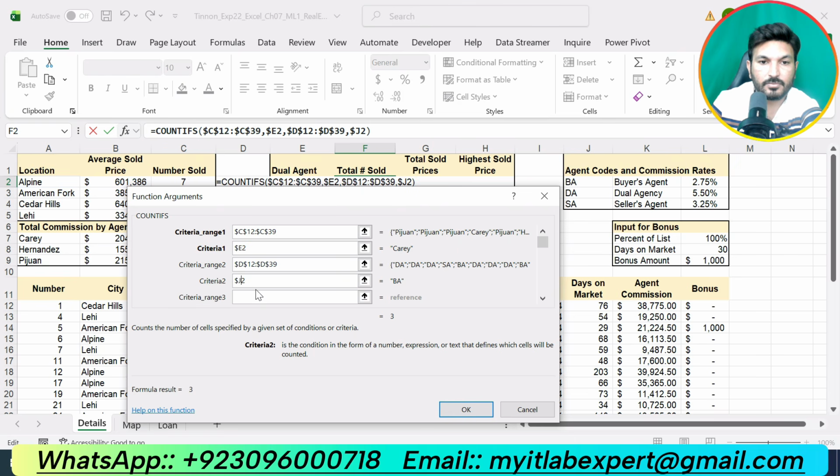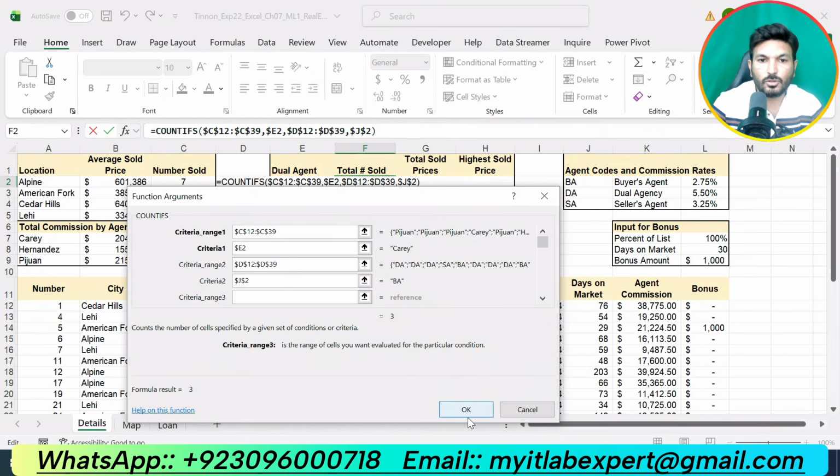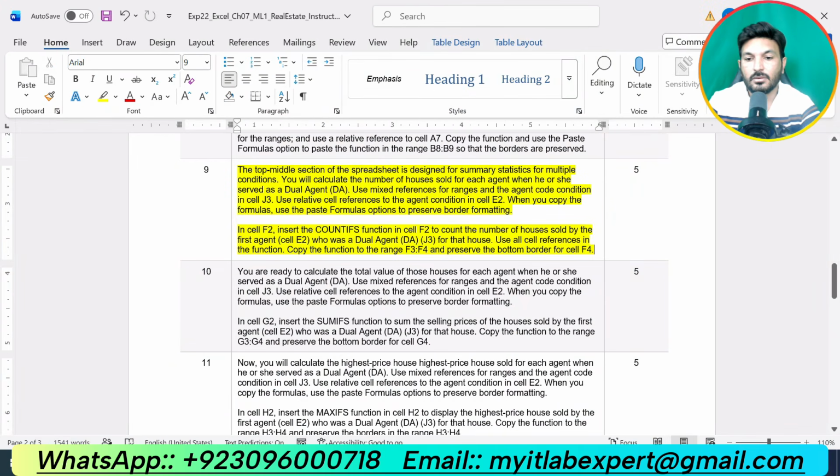J2. Okay, now criteria range 3, use all, now click OK. We got 3 number of houses sold by the carry whose agent type is the dual agent. So that is the result for step number 9.